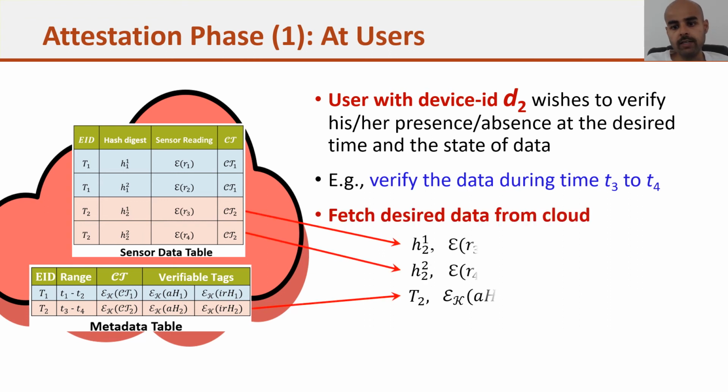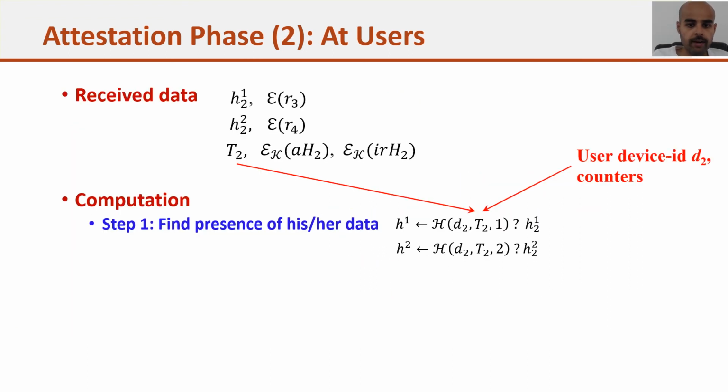First, he needs to fetch the data from the cloud. After that he executes some computation. The computation goes in the following manner. Since the user knows his device ID and the counter, how many data rows he is getting, and he knows the timestamp that he got from the cloud, he will perform the hash function and generate some hash digests h1, h2, and compare them against the hash digest he got from the cloud side.